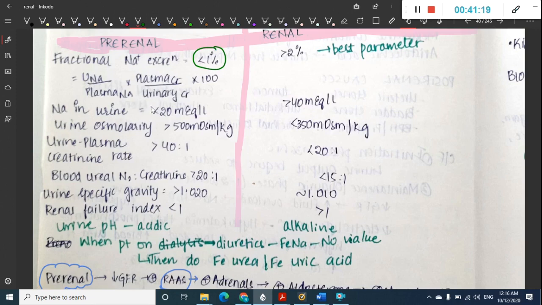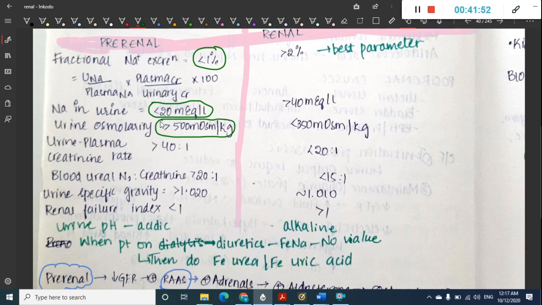Then I said the sodium is reabsorbed, so there is less sodium in urine. So obviously the urine sodium is less than 20 milliequivalents per liter, right? Then I have also said that along with sodium, water and urea also get reabsorbed. Because of the water getting reabsorbed, there is less water in the urine. So that means there is more osmolarity of the urine. So urine osmolarity is more than 500 milliosmoles per kg.